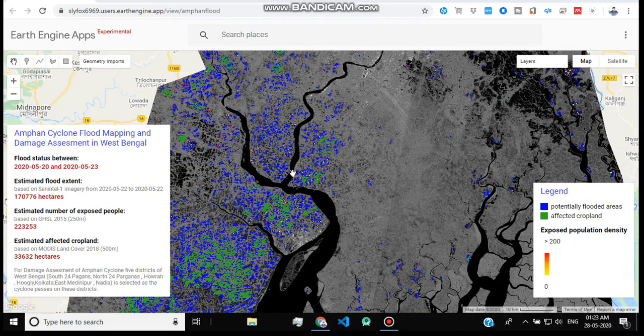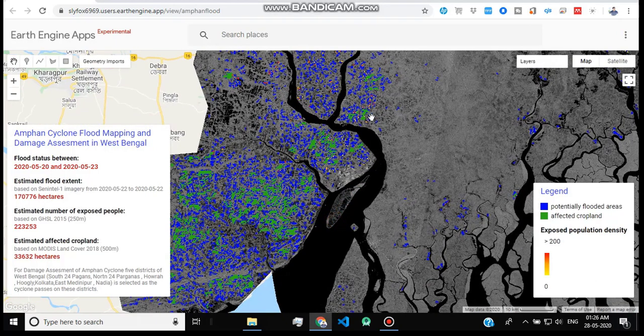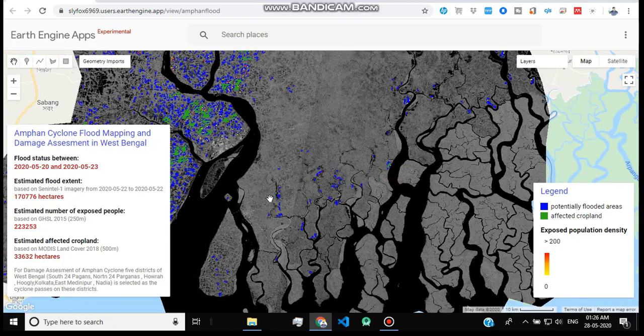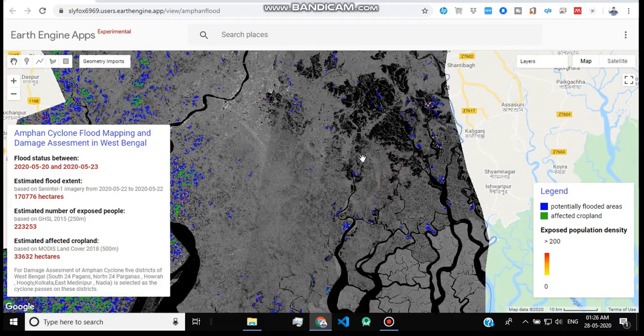Also you can see how much population is exposed due to Amphan, and how much population is going to be affected. For this estimated number of exposed people, I have used the GHSL 2015 250 meter data set from Google Earth Engine. Here you can see that this part is the most affected, the most flooded part due to Amphan, and also these parts are flooded due to Amphan.